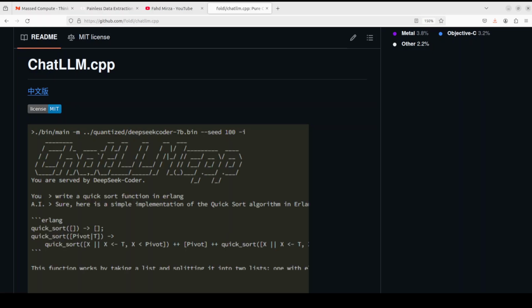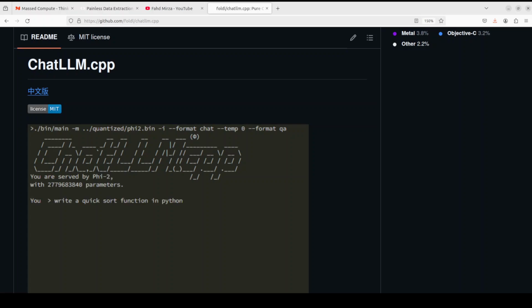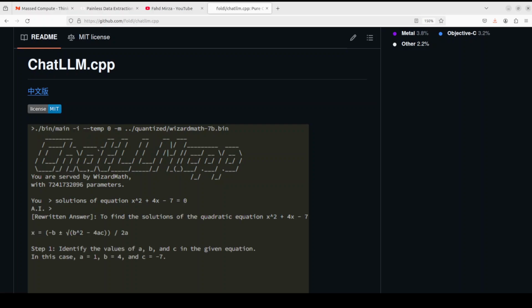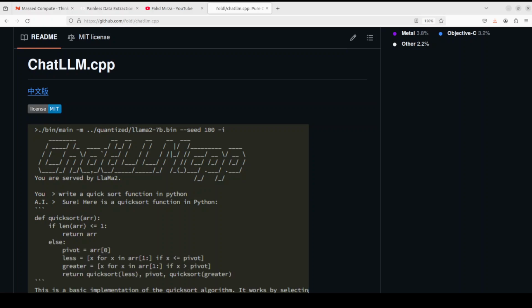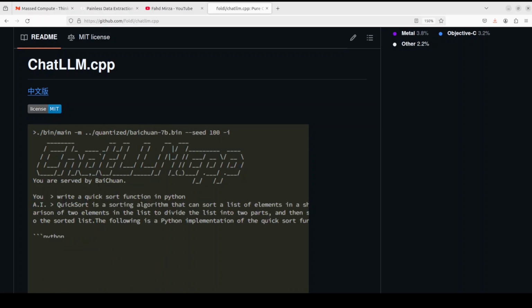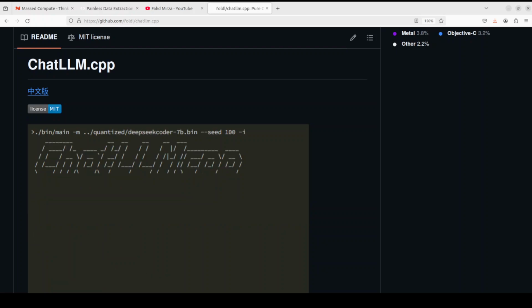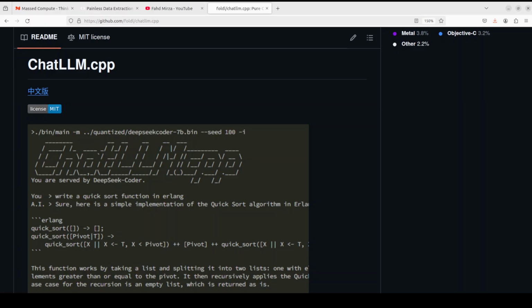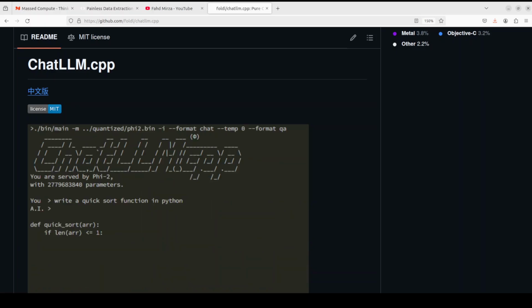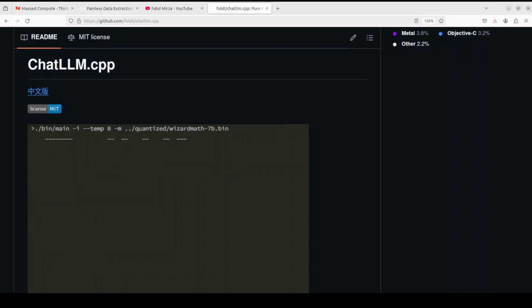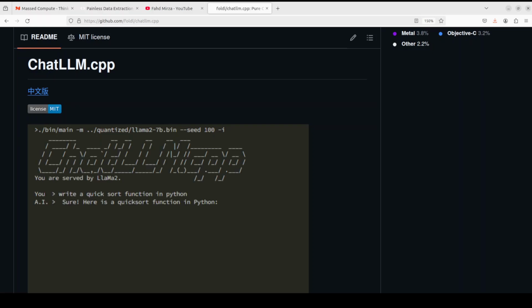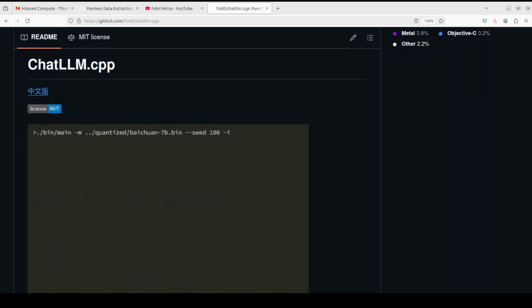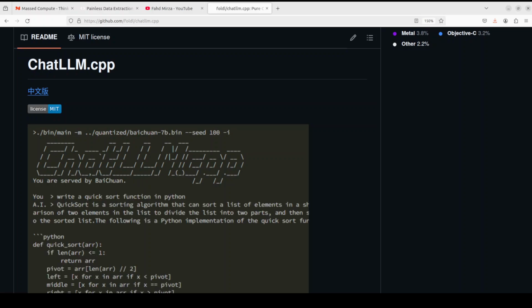You would have thought that we have seen all the ways of doing inference with these models, but then another method or way or tool pops up. In this video, I am going to show how you can do inference with quantized models on CPU with the help of pure C++ implementation with the help of ChatLLM.cpp. We are going to install it locally and then we will see how it works. You can use it on Windows, Linux or Mac or wherever you have C++ compatibility.